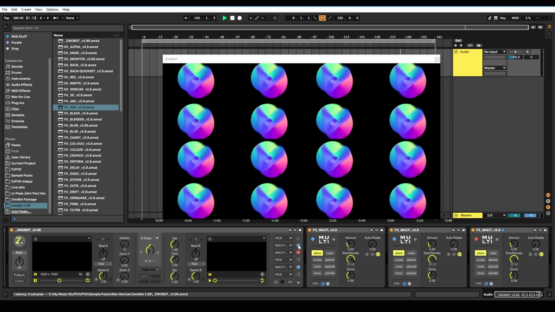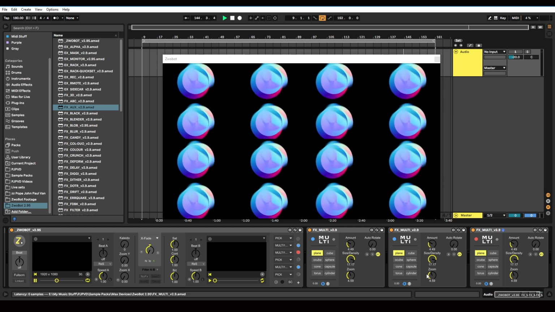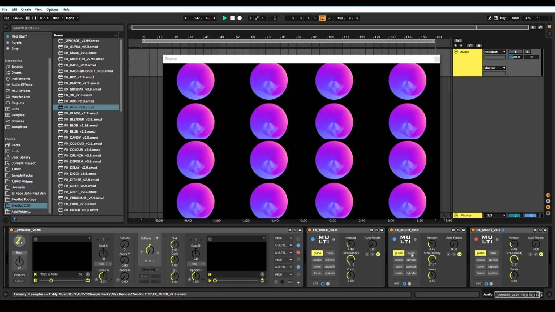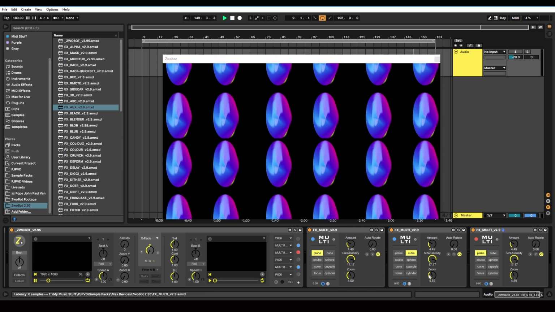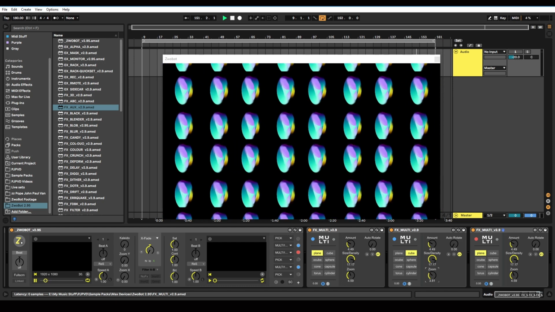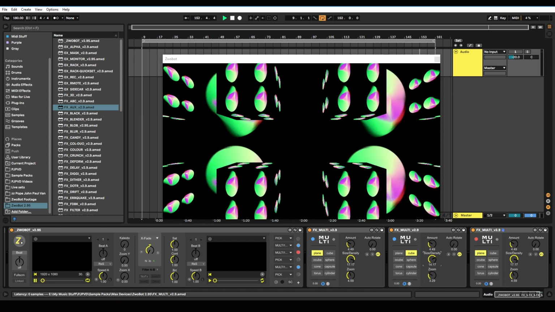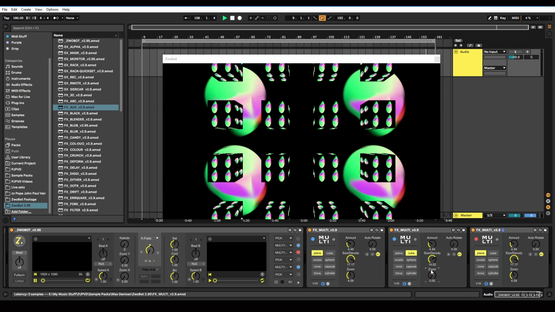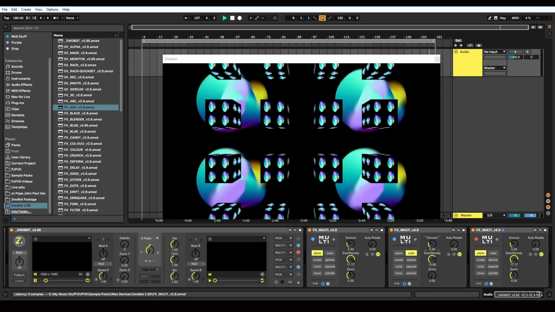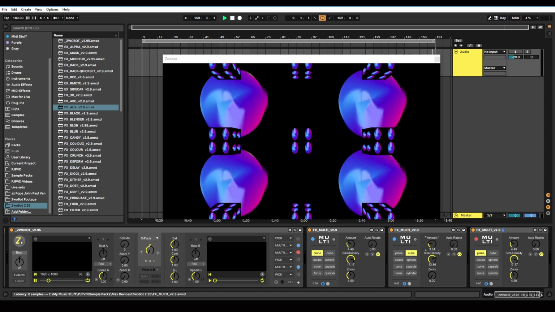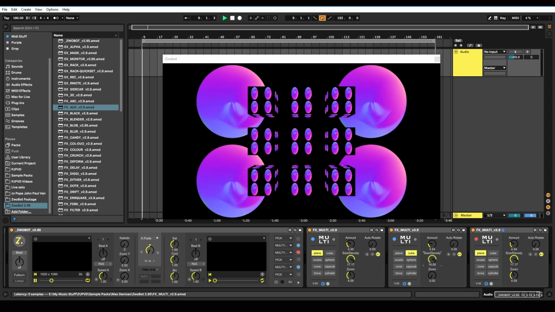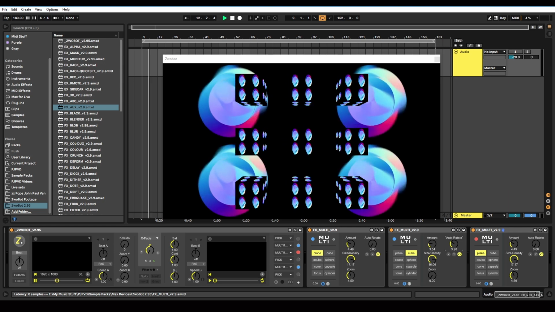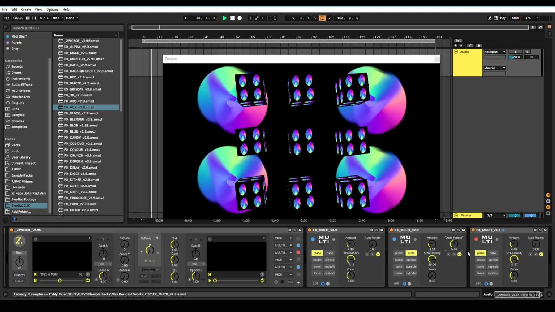So if I activate this one, which is also set to plane, which I don't want, so I'm going to set that to cube. Let's try that, and let's make it smaller. We want to be able to see the other one. Maybe have less of them. Have them closer together. And let's have them auto-rotate. So we've got some cubes there.